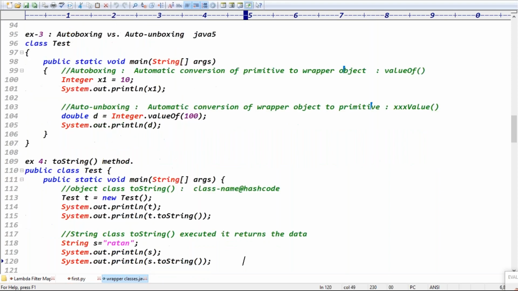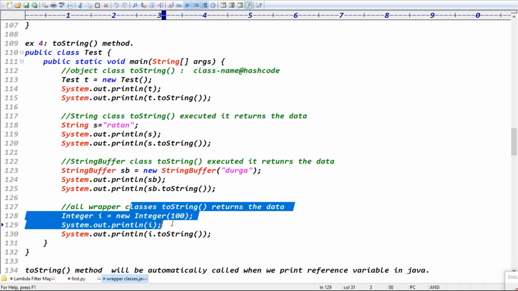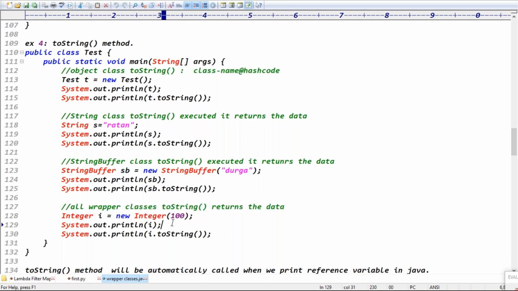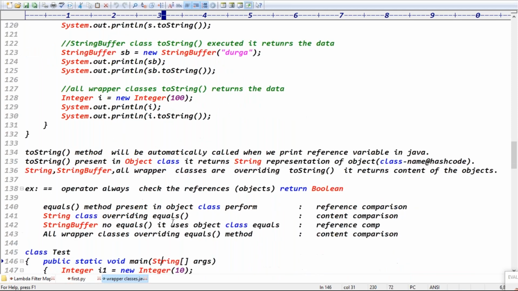There's a toString method. The toString method is basically from the Object class. Object class toString returns the class name, the hash code, and so on. In the String class, StringBuffer class, and all wrapper classes, toString is overridden to return the content of the data, right? Exactly. Next, let's go for equality and comparisons.